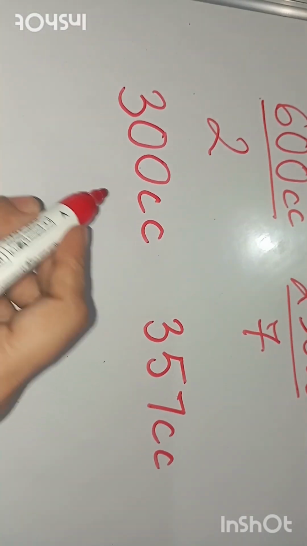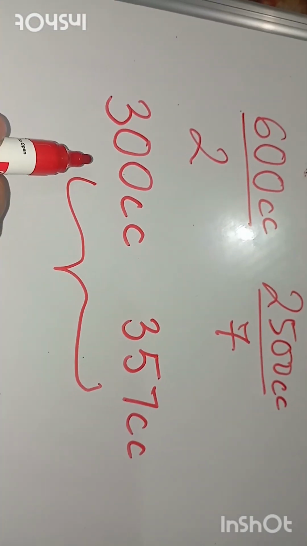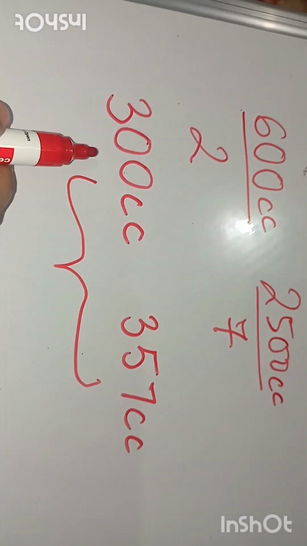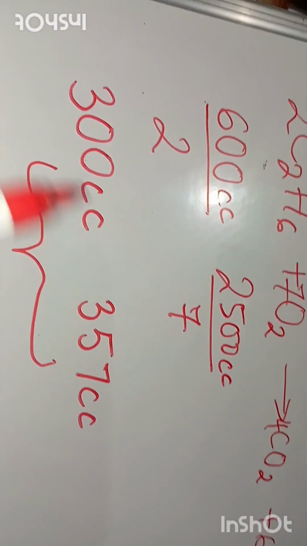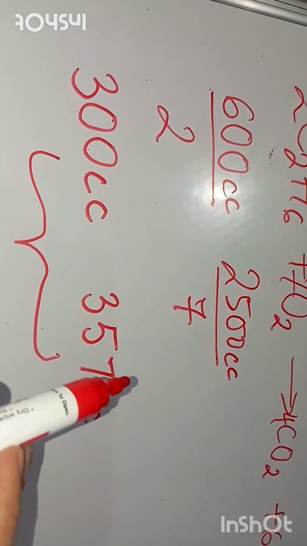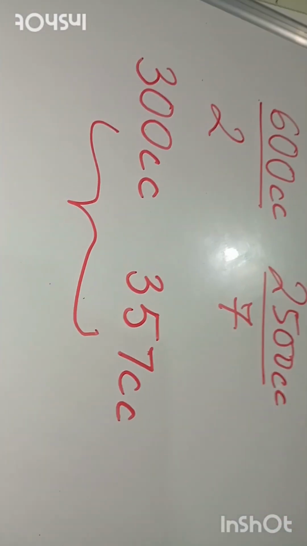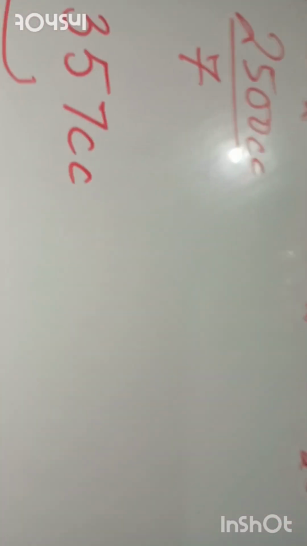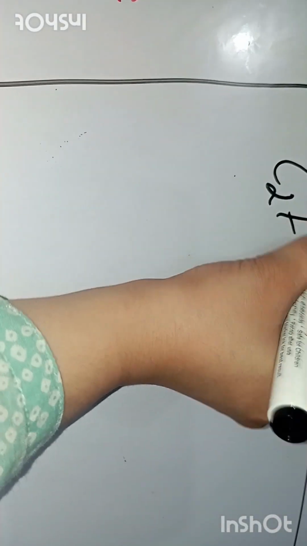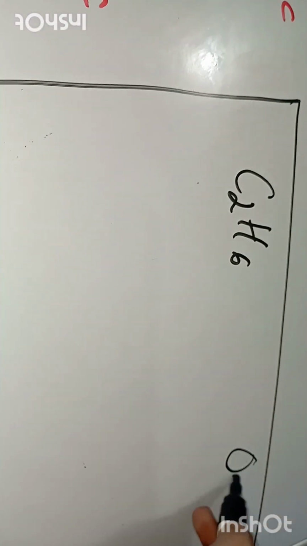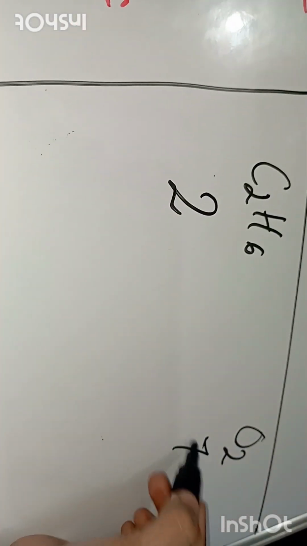Now you can compare these two volumes. So it is obvious that ethane is the limiting reactant here. It is present in less amount. Ethane is the limiting reactant, so it will decide how much oxygen will combine with it, and it will decide the amount of carbon dioxide being formed during the reaction. So you can calculate the volume of oxygen that will react with ethane. Write C2H6 on one side and oxygen on the other side. Now write the coefficients of both. C2H6 is 2 and oxygen is 7.